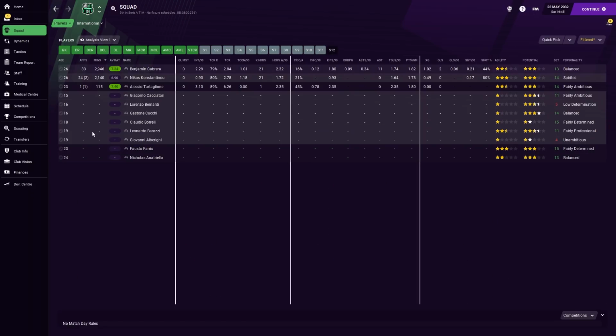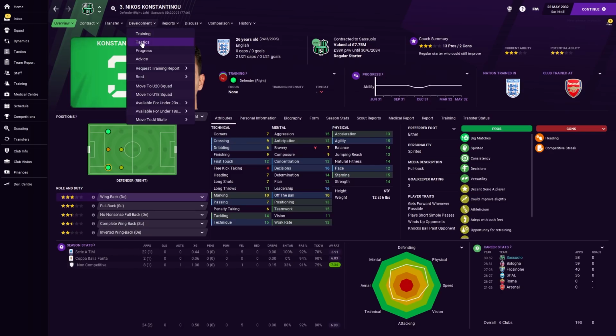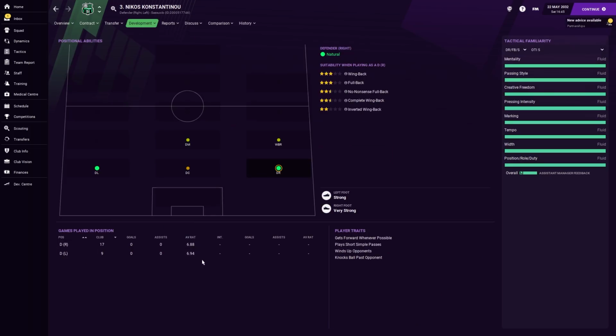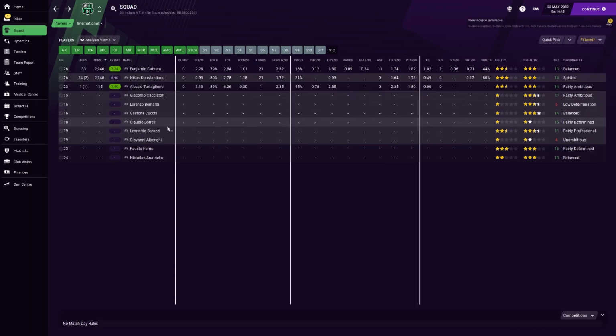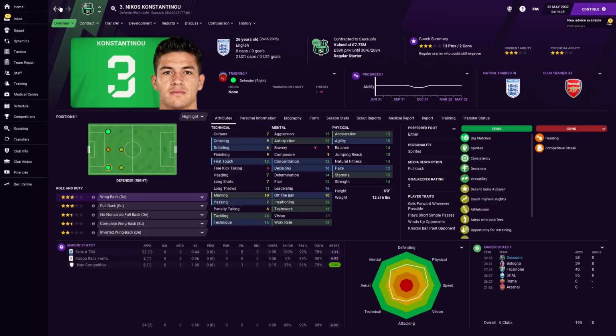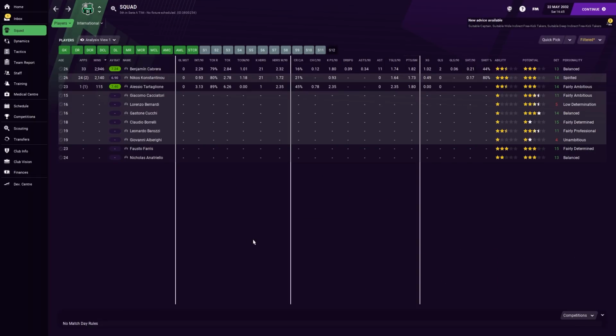So I'm just looking at left backs here, and the issue we have when comparing Cabrera to Nikos Constantiniou is, well, the playing positions. Constantiniou played 9 times at left back and was better there, and 17 times at right back. So we have to take that into account because they are different roles within our side. He does actually have a better cross completion ratio than Cabrera, with 9 compared to 7. It's only a 2-point gap, but it definitely does make sense.